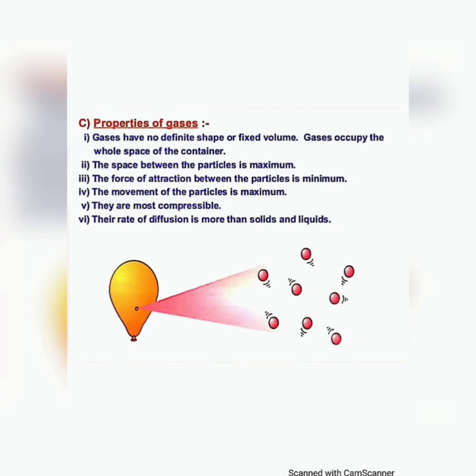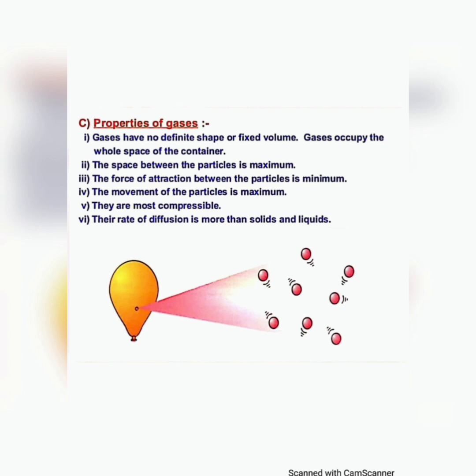Next, gaseous. Gases also have no definite shape or fixed volume. Gas occupies all space. Everywhere gas is present, right? We are walking, but here and there gas is present. So space between particles is more, attraction is less, movement of particles is more, and gas can be compressed easily. Rate of diffusion is more than in solid and liquid.